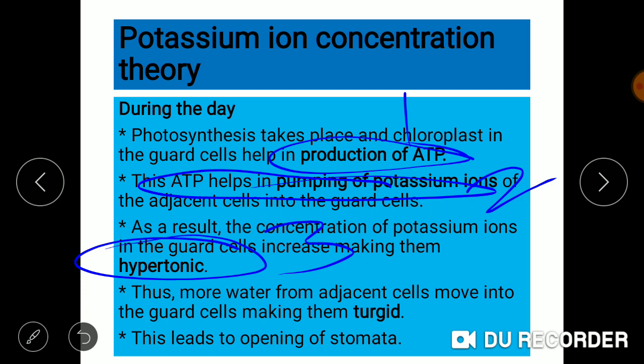And as it becomes hypertonic, it will lead to endoosmosis. The movement of water molecules now takes place from low solute concentration in the surrounding cells to the high solute concentration in the guard cells, hence making them turgid. So the fourth point is endoosmosis occurs due to this hypertonic concentration of the guard cells, making the guard cells turgid. And as the guard cells become turgid, it leads to opening of stomata.